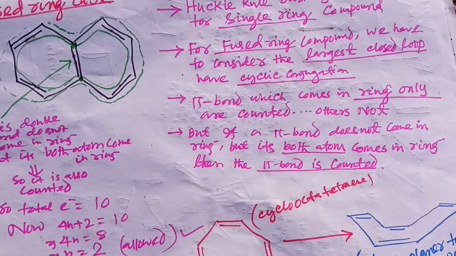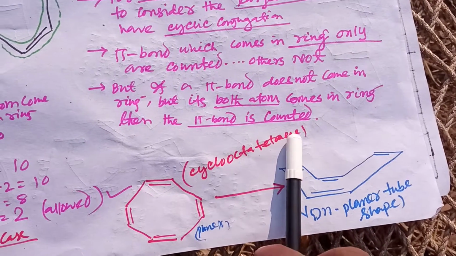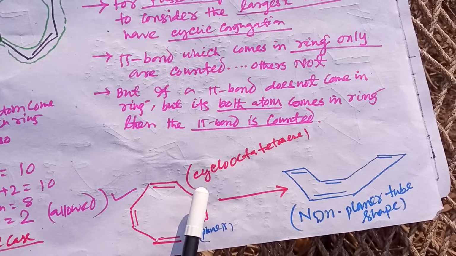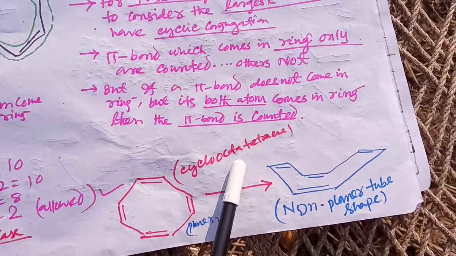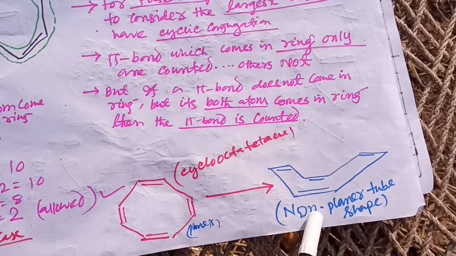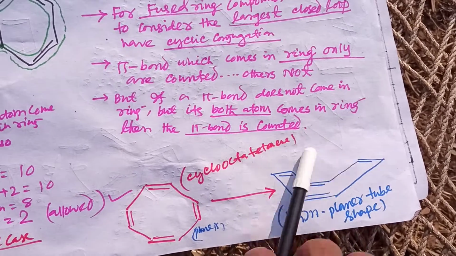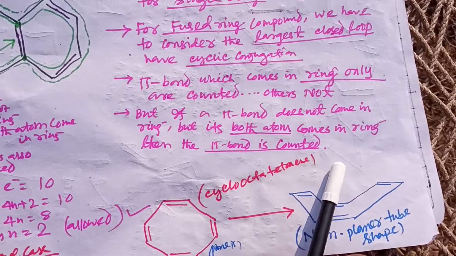Here is an exceptional rule, that of cyclooctatetraene. This is supposed to be planar, but this compound is flexible and it always remains in this structure. This is the non-planar tub-like shape. This is cyclooctatetraene.